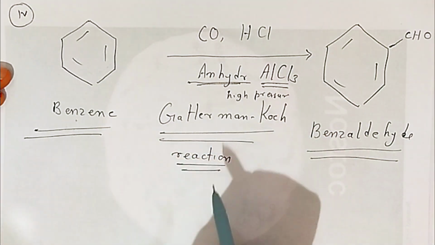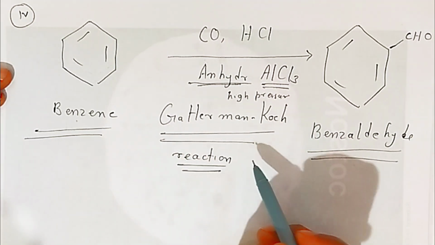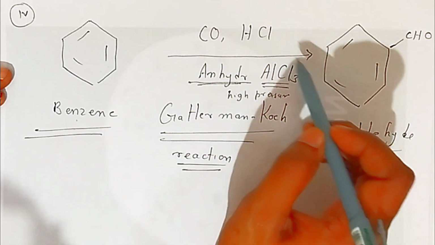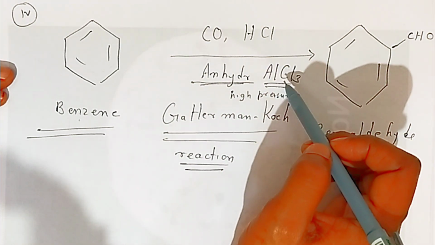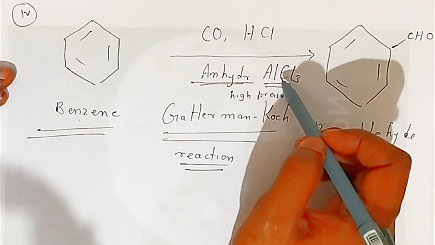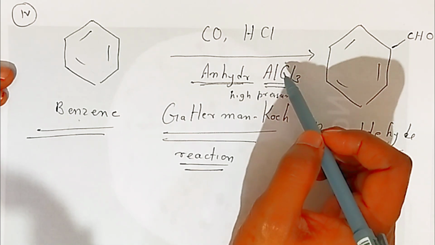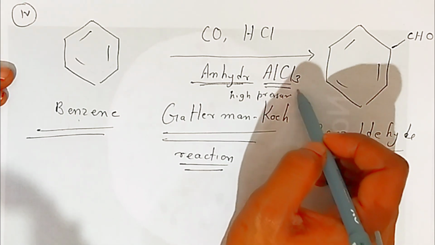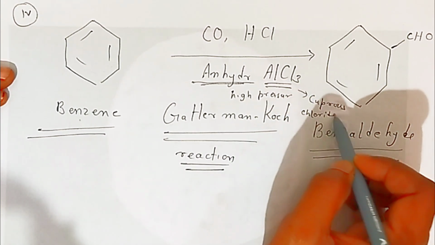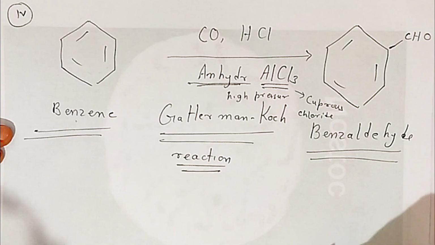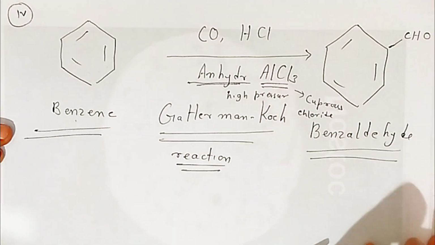In examination sometimes they may ask what is Gattermann-Koch reaction. So you have to remember this part, students: carbon monoxide, HCl, anhydrous aluminum trichloride. Instead of that you can also use cuprous chloride. So this way, students, we have converted benzene into benzaldehyde.